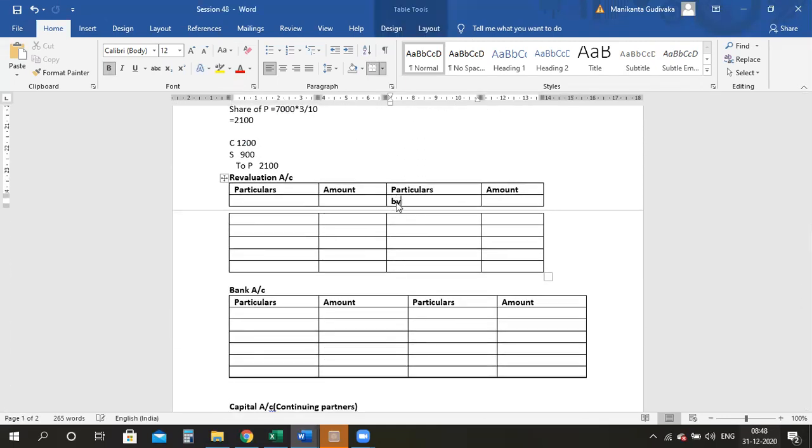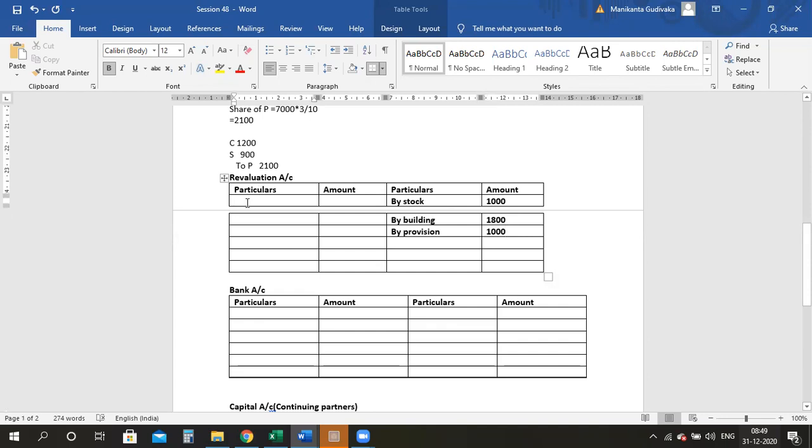Come here, by stock is 1,000. It was 10,000 earlier, so 10,000 into 10% gives me 1,000. By buildings are also appreciating. Now my buildings value is 18,000 into 10% gives me 1,800, right? And also not to forget, there is no need to maintain the provision. Therefore, it is a decrease in the liability. It will also come on the credit side. Therefore, it is 1,000. Earlier, it was subtracted from the debtors in the balance sheet, what we have seen.